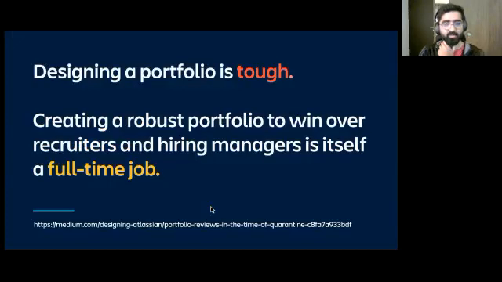So let's begin with the approach mindset. When you think of a design portfolio, I think it's a known factor that it's considered a tough thing. It's additional work, extra work. You need to take time outside of your student life or your professional life to work and create it. And it's a known thing that creating a portfolio that's robust and really appreciated is in itself a full-time job. So that's the context in the beginning. We all know how hard or tricky creating a portfolio can be.